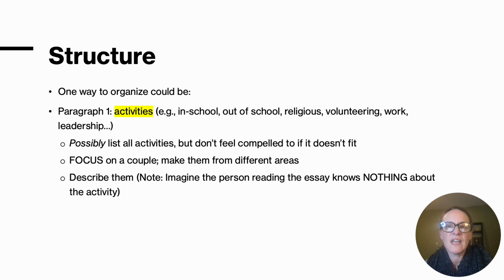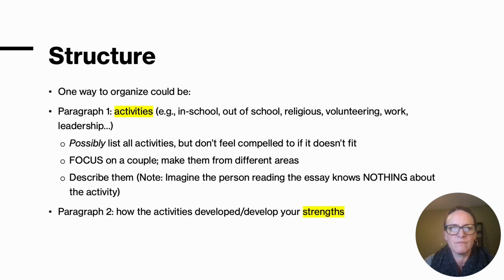So don't say that you are a part of a group at your school that may not exist outside of your school. Say that you're a part of such and such group and say what it is. Say what that group does, how you become a part of it, and possibly who leads it, so that whoever is reading is like, oh, okay, I get it. I've never heard of that, but oh, that maybe is similar to something at a different high school that I know of. A lot of students are going to say that they are involved in things and they do not describe them, and it leaves the reviewer confused. You never want to do that.